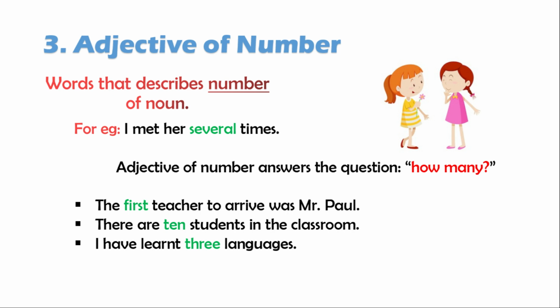Some more examples of adjective of number are the first teacher to arrive was Mr. Paul. There are 10 students in the classroom. I have learned 3 languages. Here, first, 10, 3 are adjective of number.